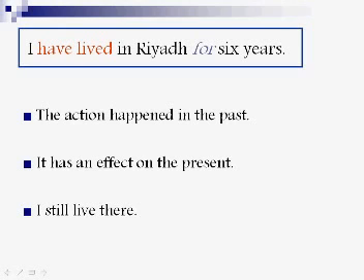Or I still live there, and I might be planning to live there for a longer time, see? So the point is, this is an action that happened in the past, and it has a relation to the present. It has an effect on the present somehow, okay?